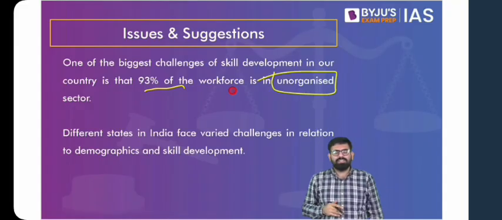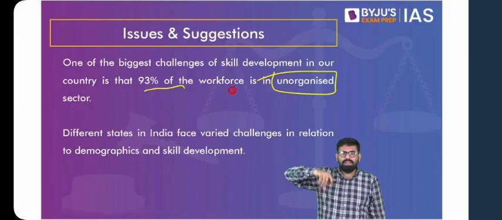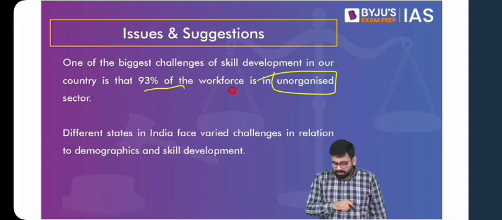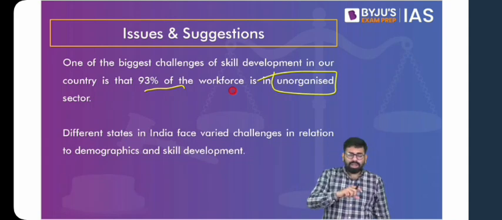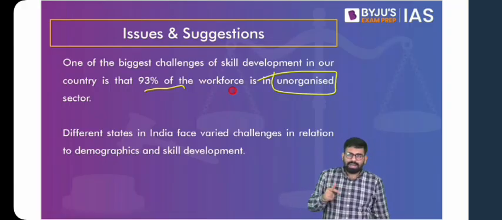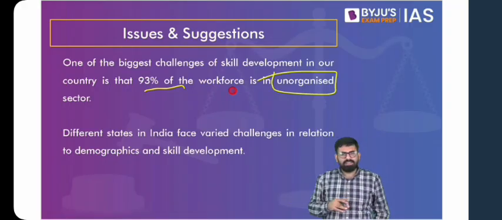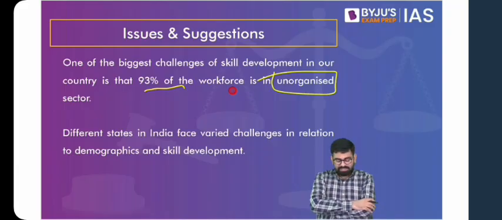Now, if you want to skill that person, why would you skill them in some other skill? Skill them in the business that they're taking up. Why can't it be related to the various entrepreneurship programs? How is it that you can actually market your products better? How is it that you can make more sales? How can you make your supply chain rigid? And also, you find that the unorganized sector is not as unskilled as we think.